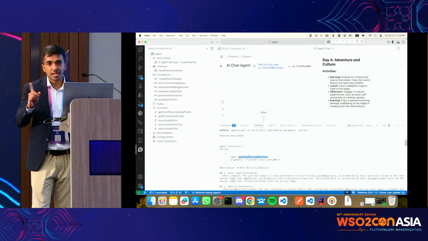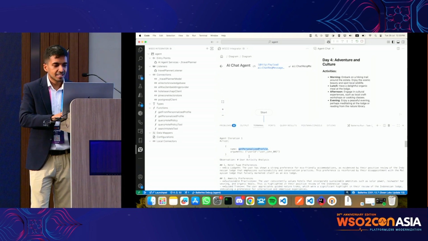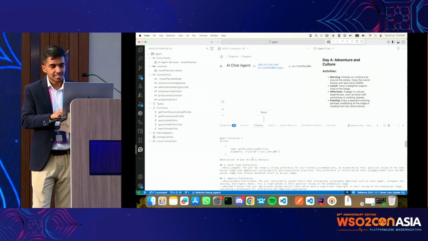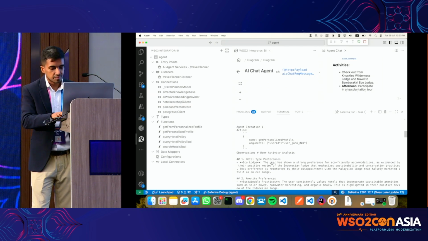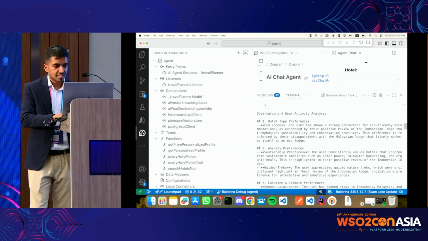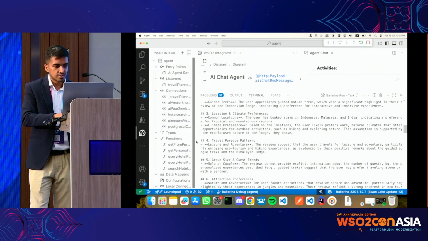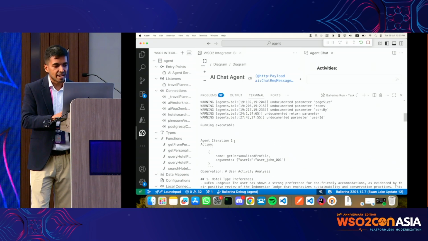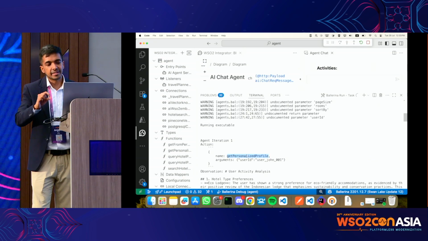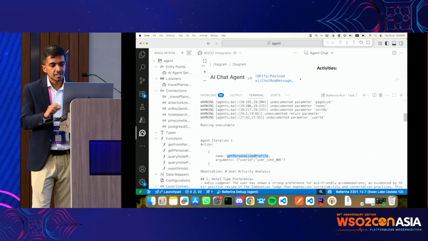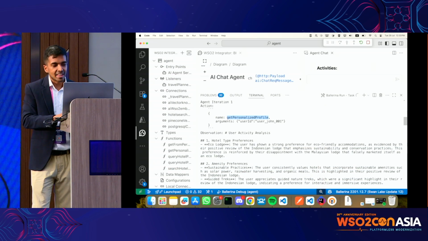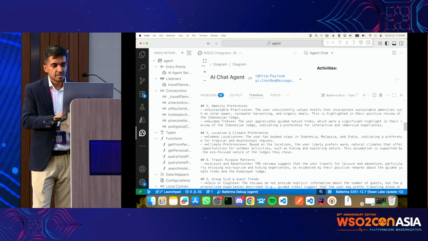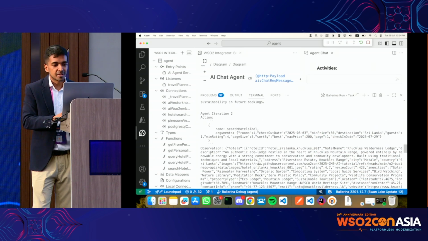It needs to invoke that tool to answer this query. See, a bit clearer. It invoked the get personalized profile with these parameters, and then the tool responded with this particular long personalized profile.